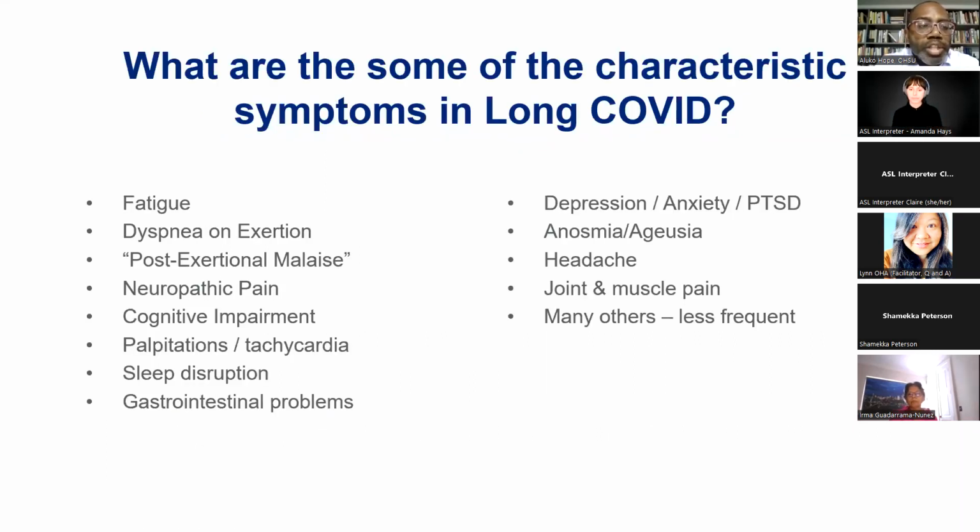What are some of those symptoms? We mentioned a lot of them already. The fatigue and the shortness of breath and the post-exertional malaise, which is just the worsening of the symptoms with overexertion. Pain is a very common one, particularly pain in the nerves, which we call neuropathic pain. Palpitations, or your heart beating really fast or inappropriately fast, can be another common symptom. Gastrointestinal symptoms can be very common because the autonomic nervous system is very involved in that system. So you can have constipation, you can have diarrhea, you can have bloating, or easy satiety, meaning you're getting filled very easily after eating. Changes in smell and taste can also be something that we see. Headache can be a very common symptom as well. Joint and muscle pains, and any number of symptoms.